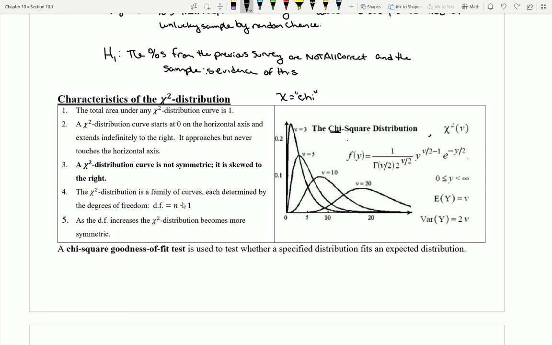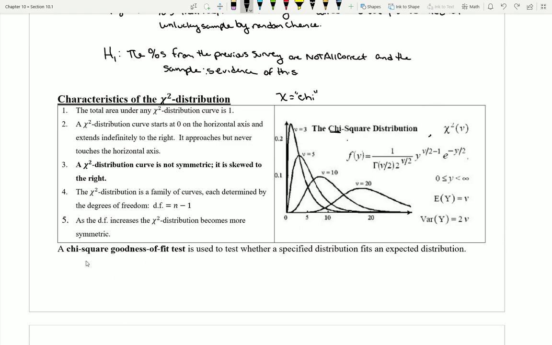And as you change that value, you're going to change from curves with big peaks to curves with smaller peaks. As these degrees of freedom increase, the chi-square distribution is going to become more symmetrical looking. You can see over here I have a V kind of standing for those degrees of freedom, and as that V value gets higher, I get something that's a little more symmetrical or bell-shaped.